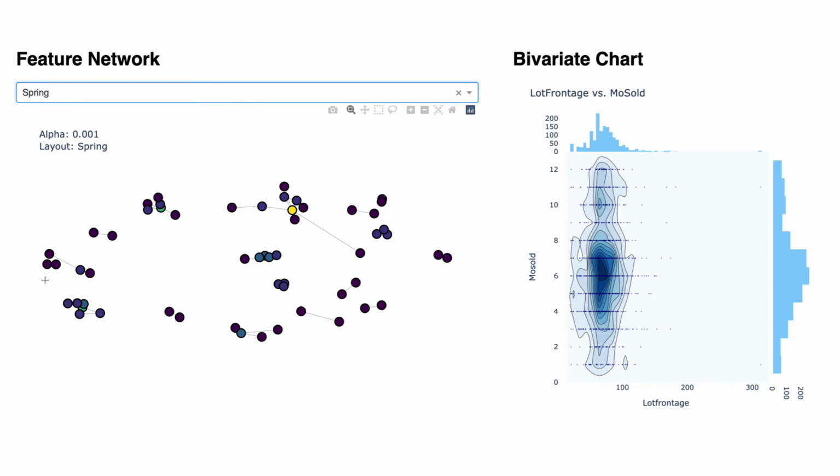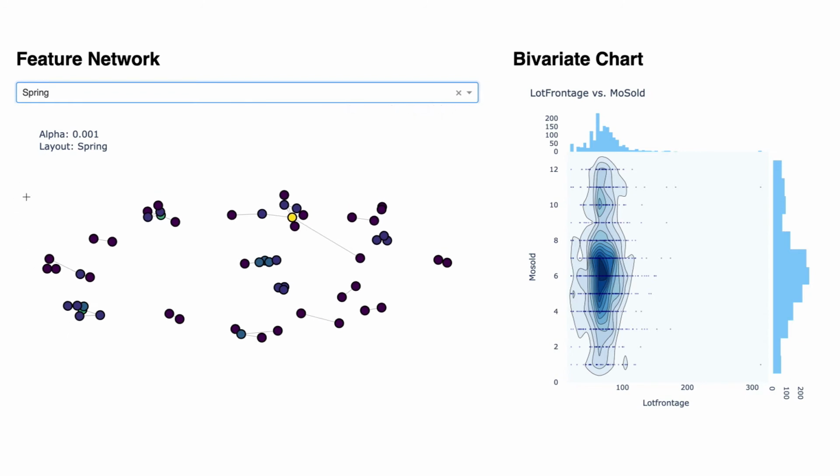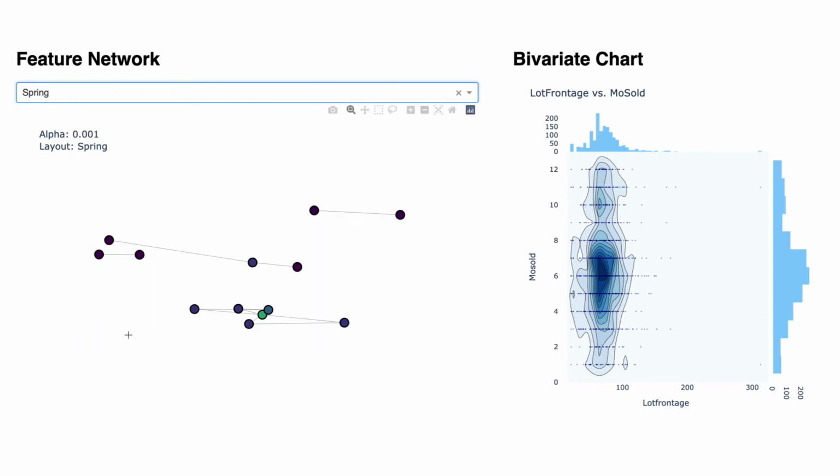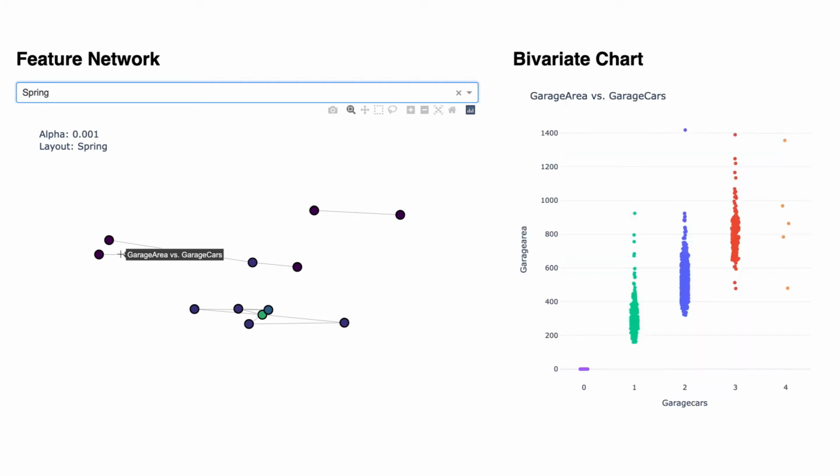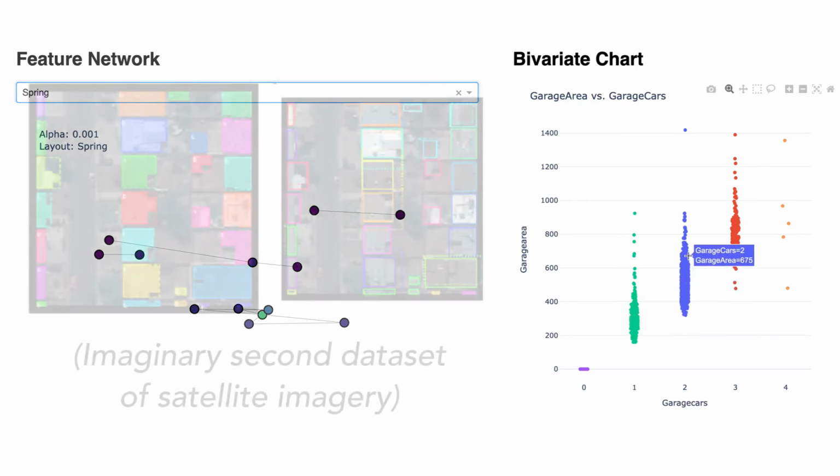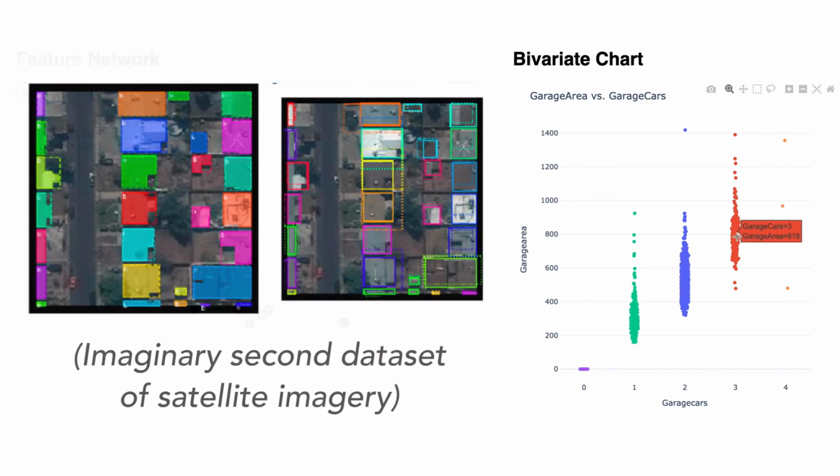Now Miriam considers another analytic task, the identification of potential predictive features. Here, Miriam sees a suggested plot from Sirius showing garage cars compared to garage area. Aha, this could be useful. It just so happens that from another data broker, Miriam's company has segmented satellite data of additional homes that are missing from this data set.